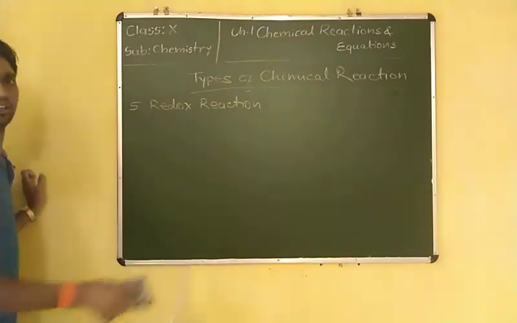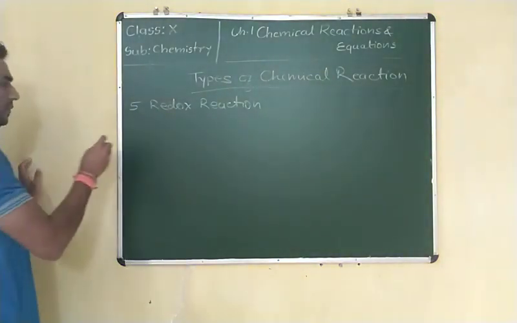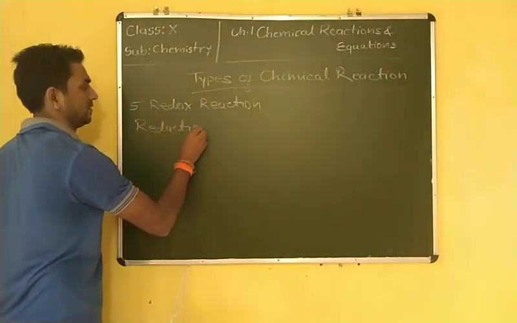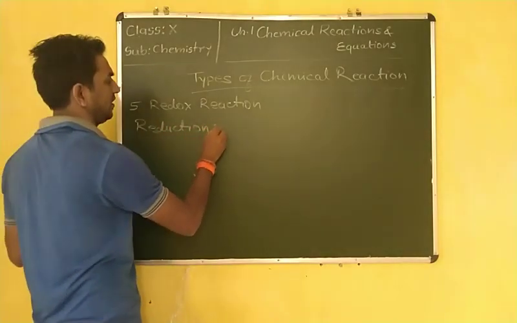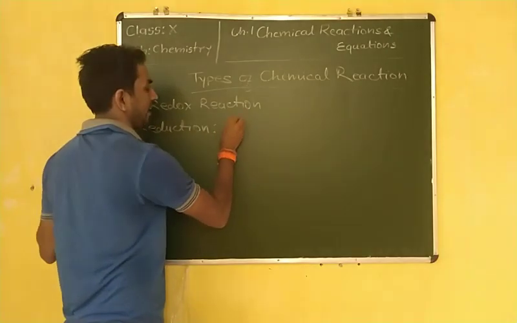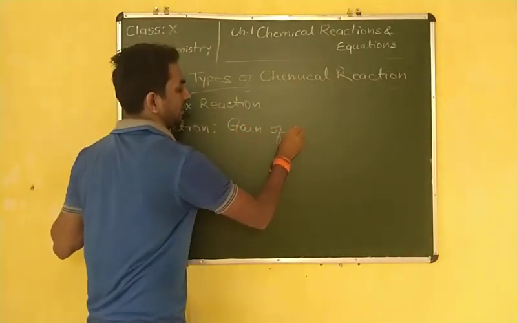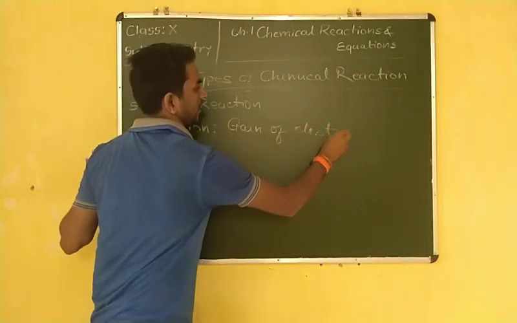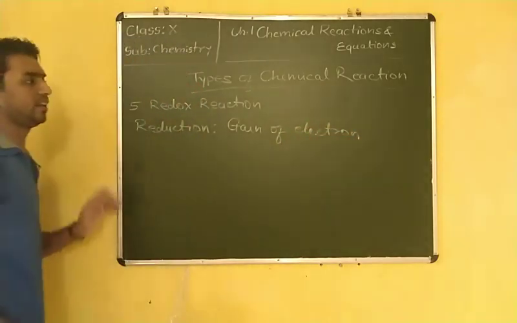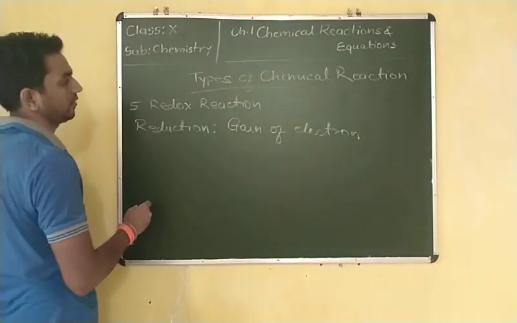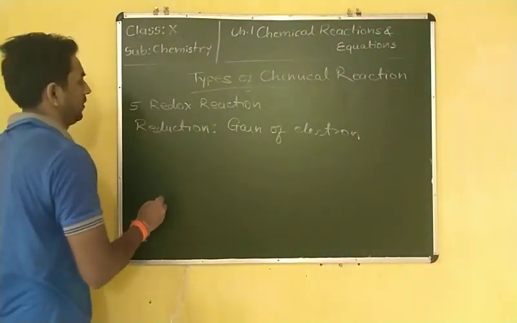Next is reduction on the basis of transfer of electron. Reduction, its definition means what? Gain of electron. Gain of electron by any substance, any compound, or any element, whatever it is. So for gain of electron, you have to take an example.